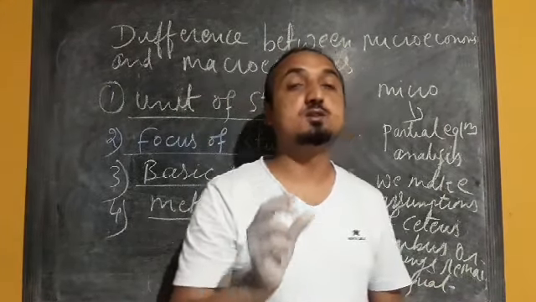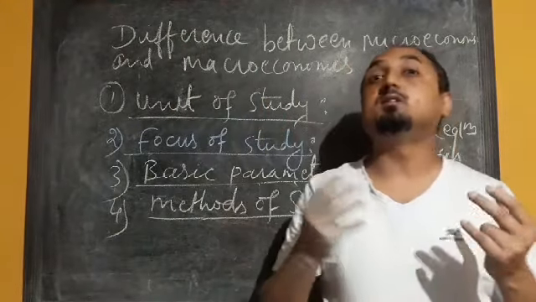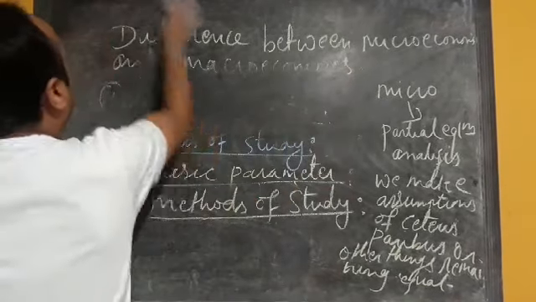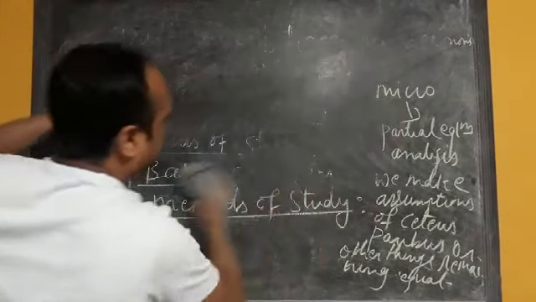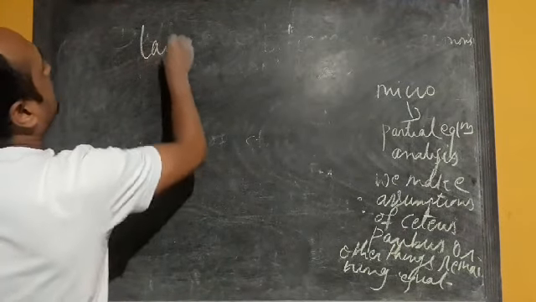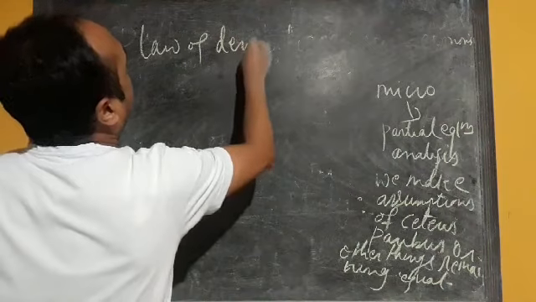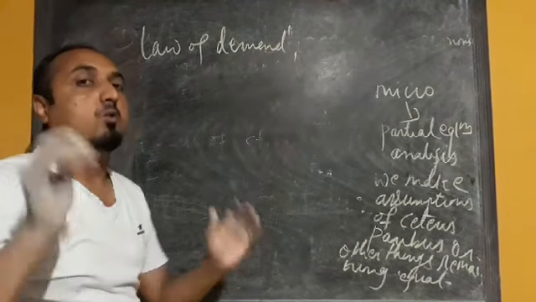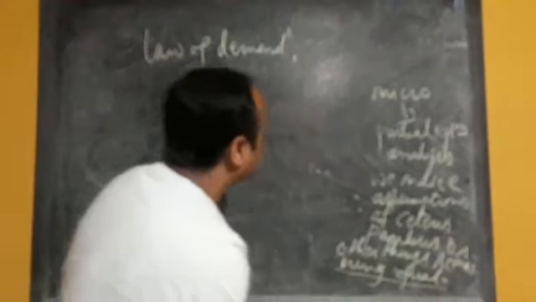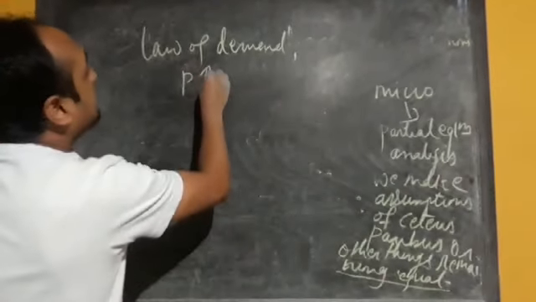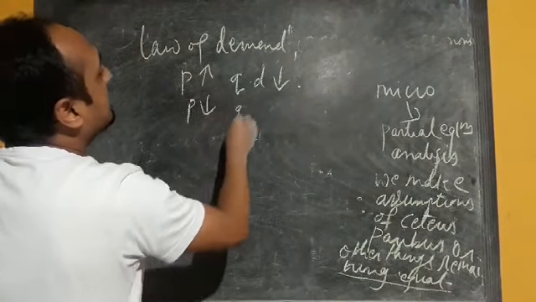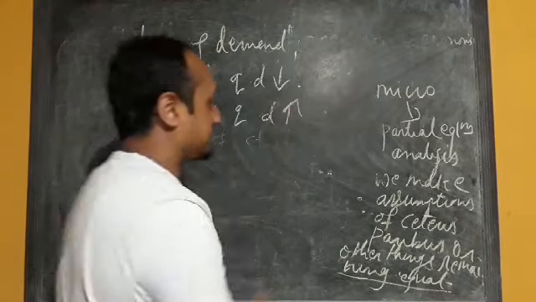While explaining the law of demand, we say other things remaining constant: when the price of a commodity increases, quantity demanded decreases, and when price decreases, quantity demanded increases.